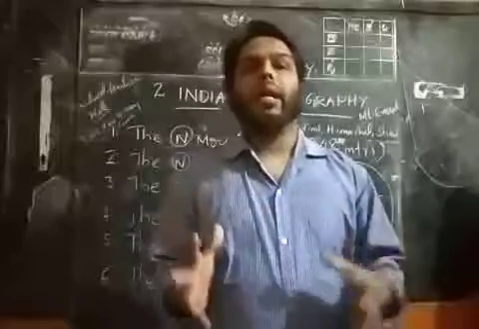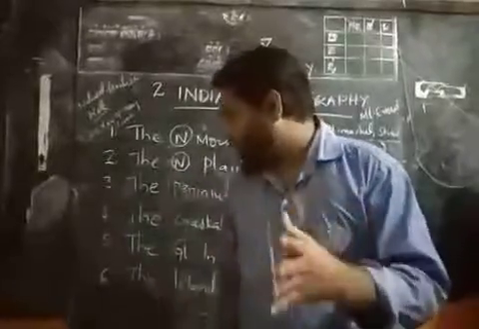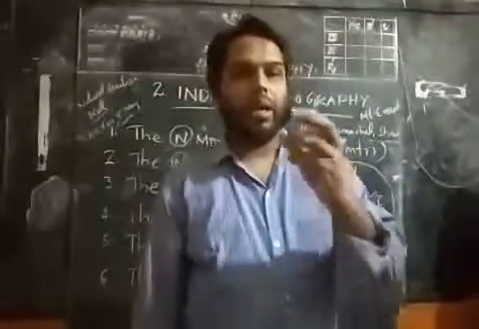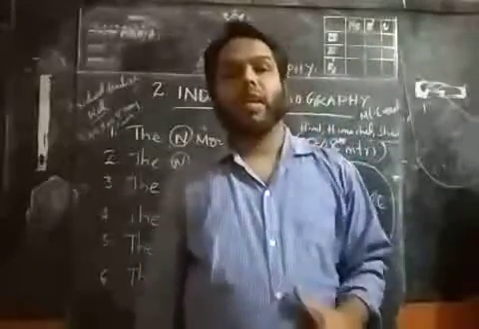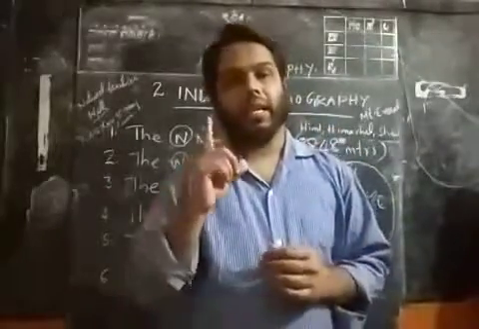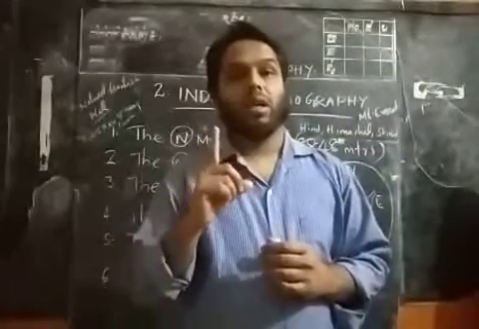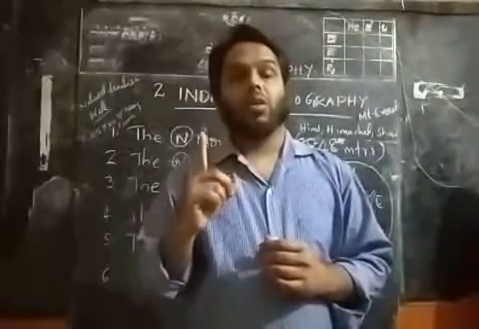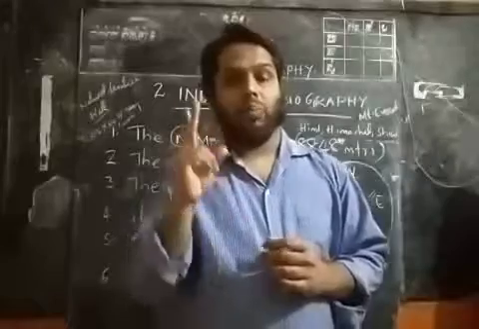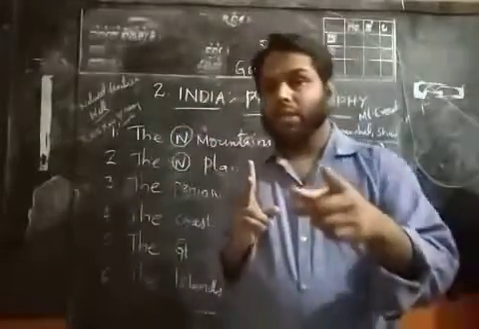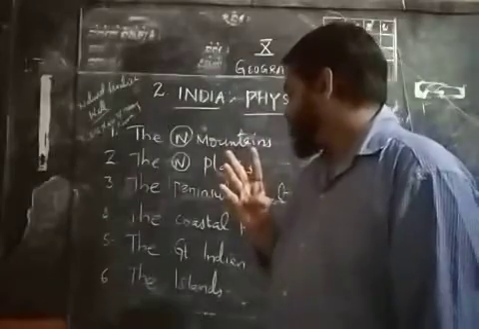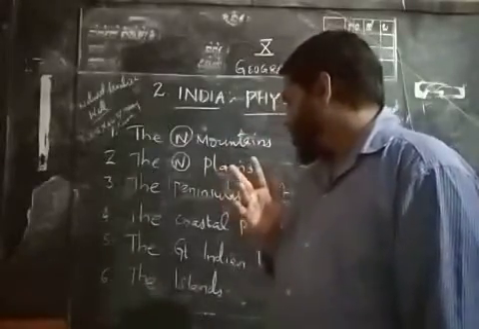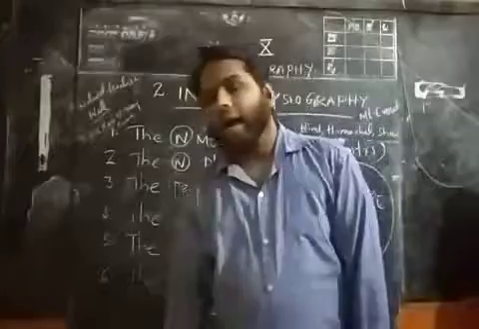India is mainly divided into 6 geographical features: the great northern mountains, the northern plains, the western deserts, the peninsular plateaus, the coastal plains, and the islands.